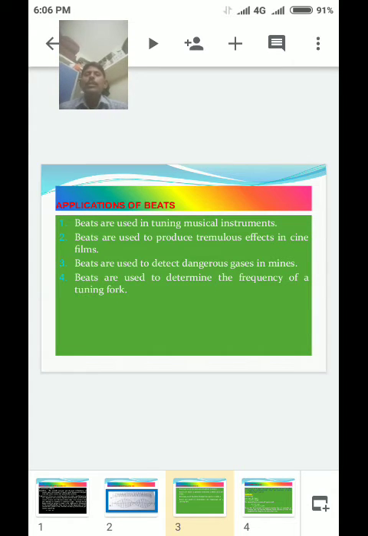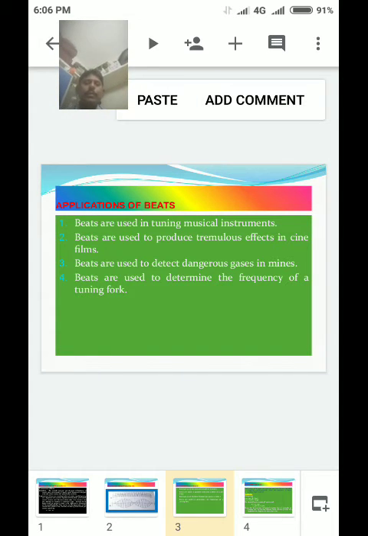Okay, understand me. This third one: beats are used to detect dangerous gases in mines.